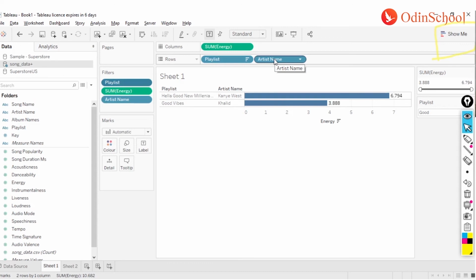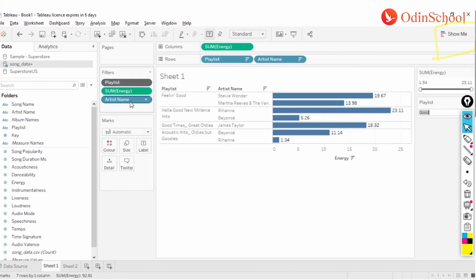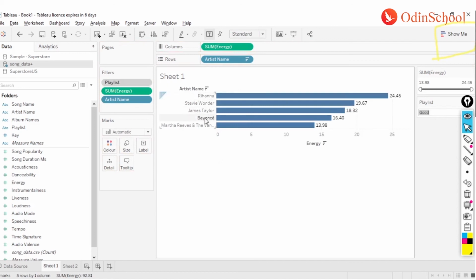It's like you're promoting that filter. Now if I do a right click on this one and I say add to context, you see my values. Now I will get the top 5 values. It may be more than 5, or let me remove this playlist from here, and you see I have 1 2 3 4 5 values over here, right? So that's the beauty of promoting your filter from dimension filter to a context filter. Let me quickly walk you through again in case you just missed that.